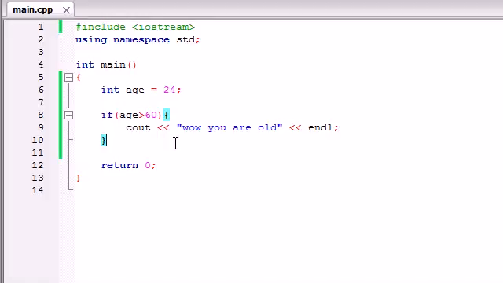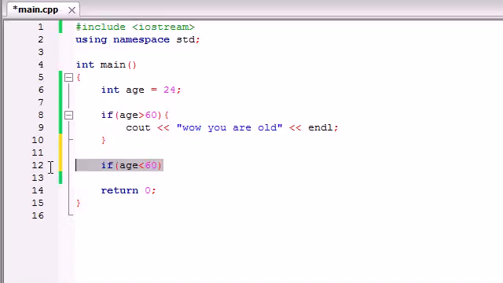So you're saying, alright, I suppose I could put another if statement and write age is less than 60, but that isn't the best way to do things. I'm going to show you something called the if-else statement. The if statement basically ran a simple test. If that test is true, it ran this bit of code, and if it was false, it did nothing. It skipped it. But now we want to say else: if the test is false, then we run this bit of code.